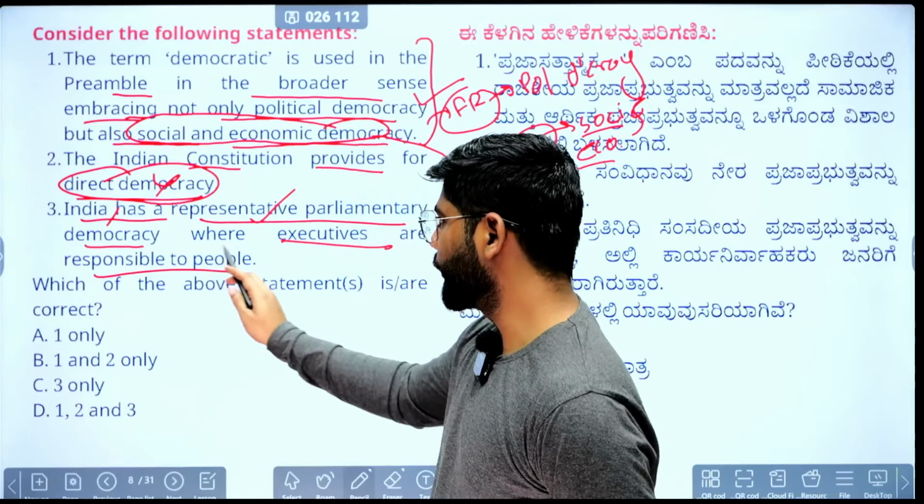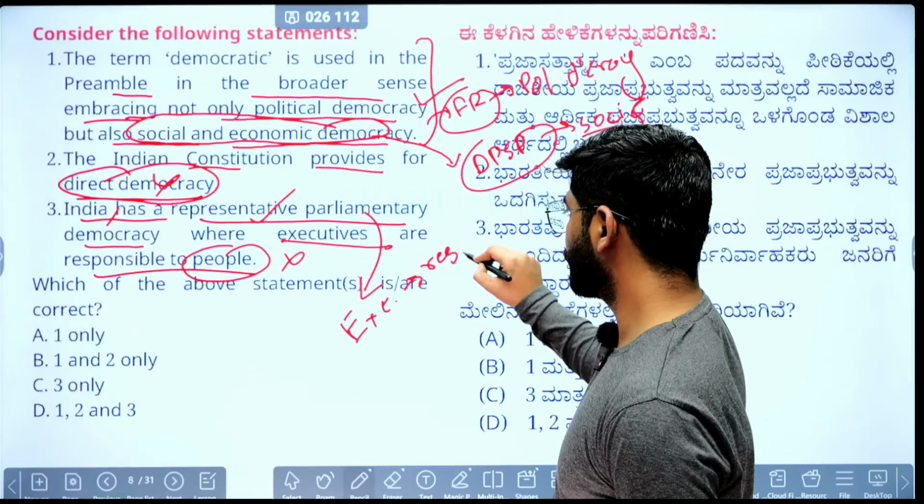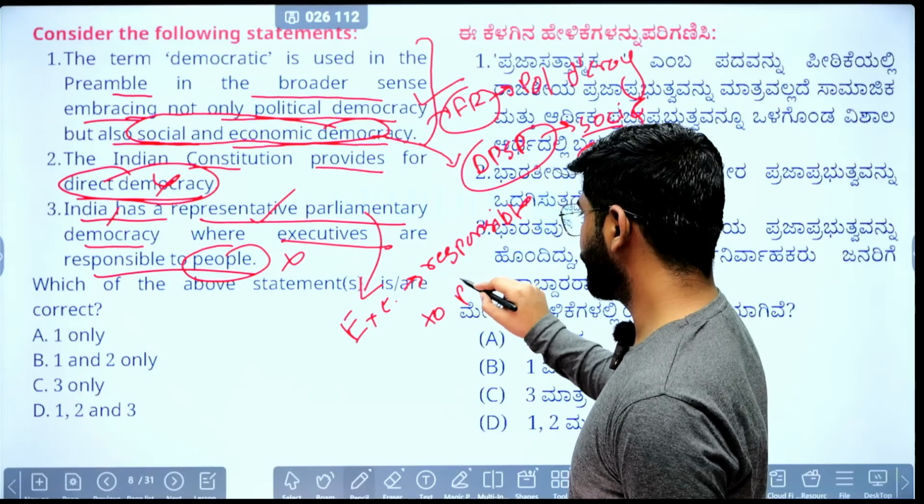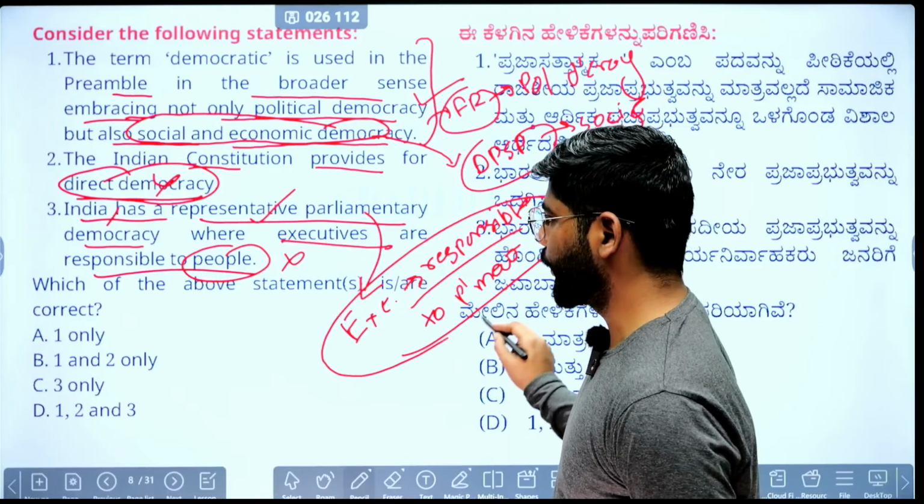No, this is wrong, because in the parliamentary democracy, what is the feature of parliamentary democracy? That is, the executives are responsible to parliament, and this is the basis of the parliamentary democracy.